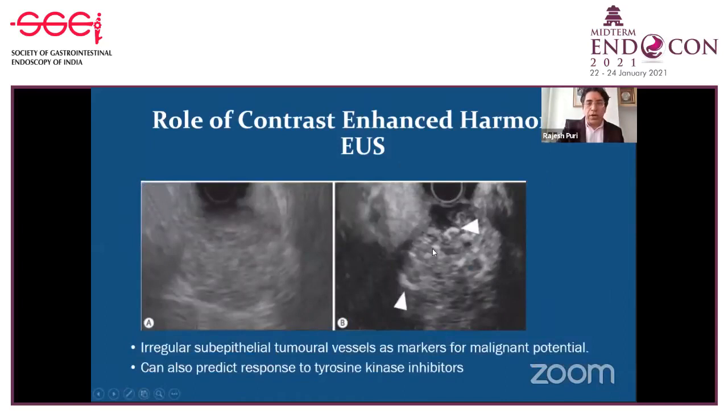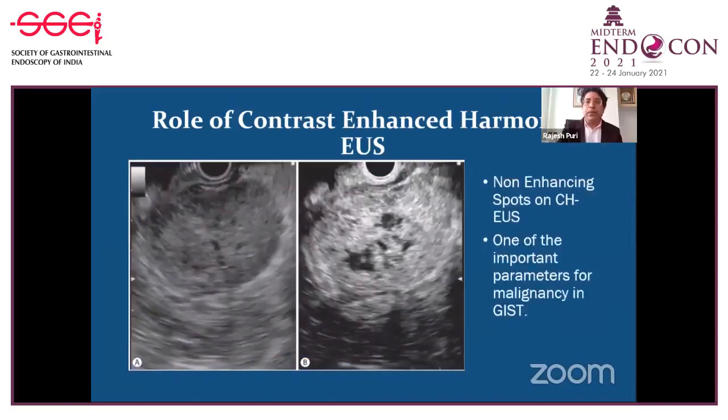In contrast EUS you see irregular subepithelial tumoral vessels, which suggests you are dealing with a malignant GIST, and it can also predict the response to anti-cancer immunotherapy drugs. If the tumor is vascular, the possibility of response is very high. If you find a non-enhancing spot, that also favors malignant potential.